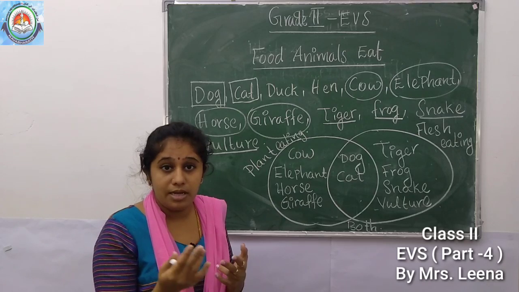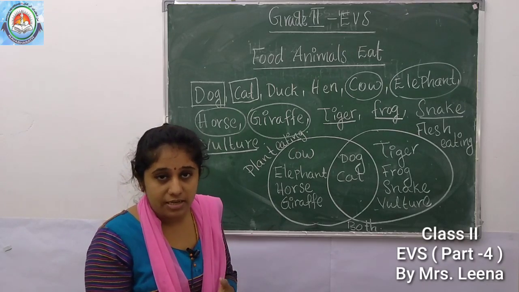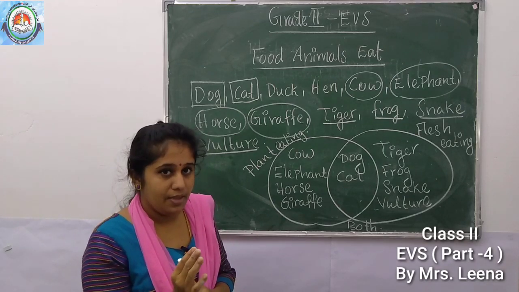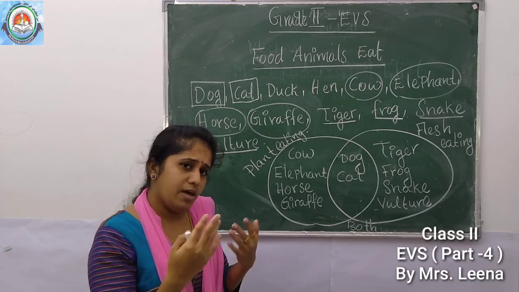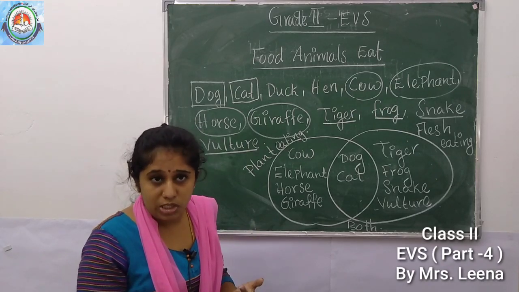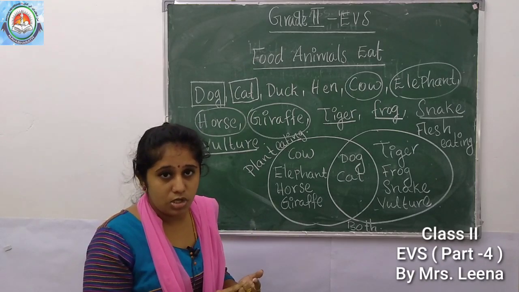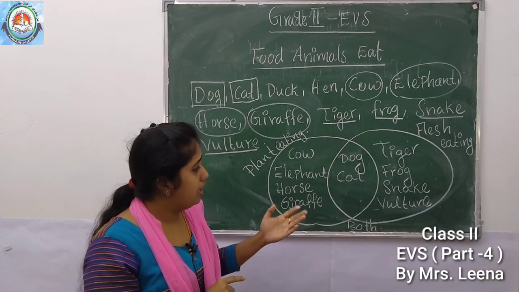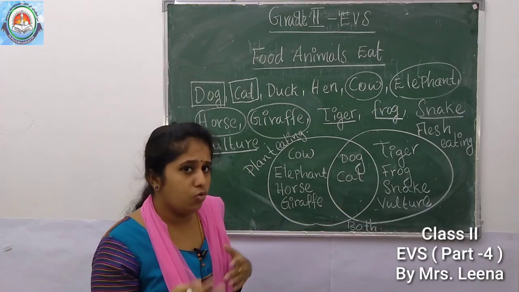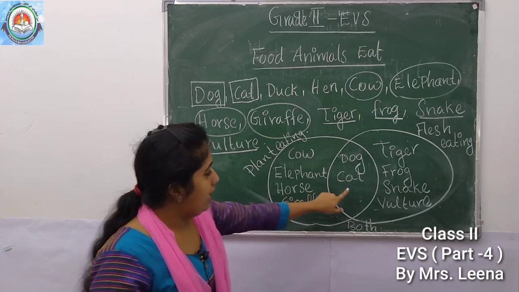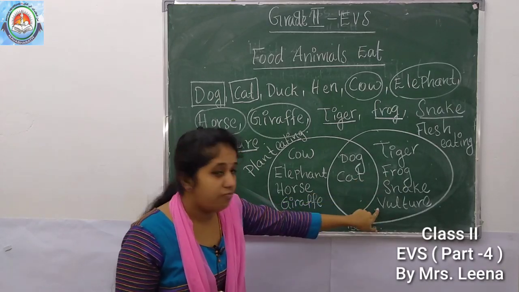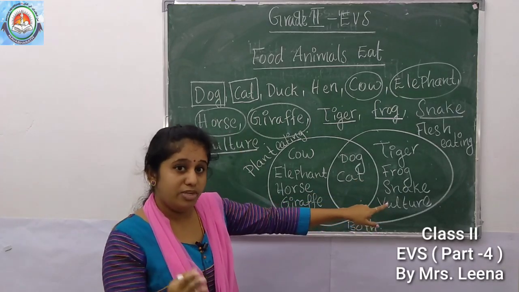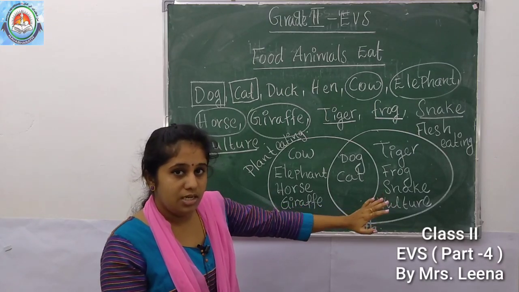Rice comes from rice plant. Then wheat. Wheat comes from wheat plant, or the parts of plant like fruits, vegetables, grass. Understood? Sometimes we can see cat eat fruits, isn't it? And cat also eat flesh of other animals. Okay, fish. Then meat.